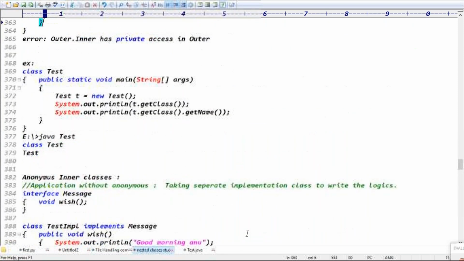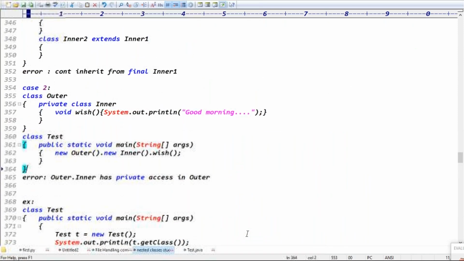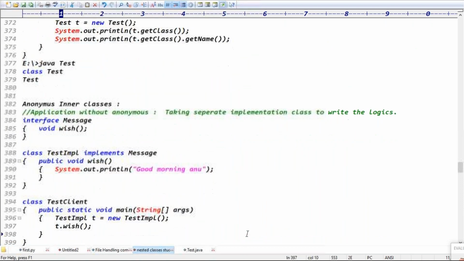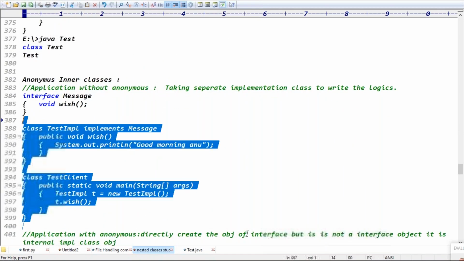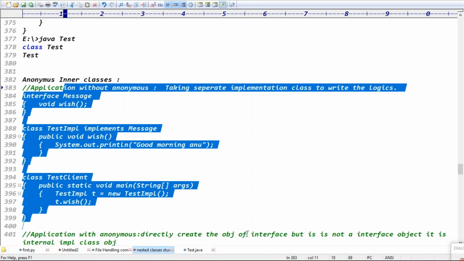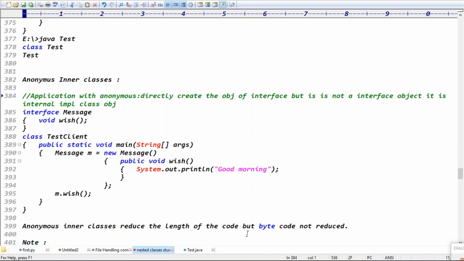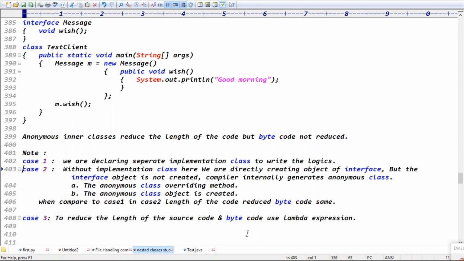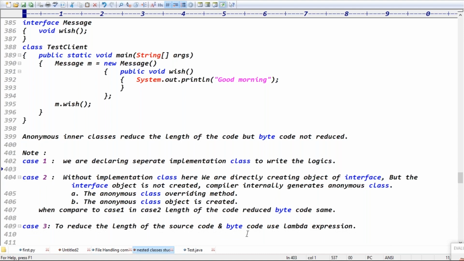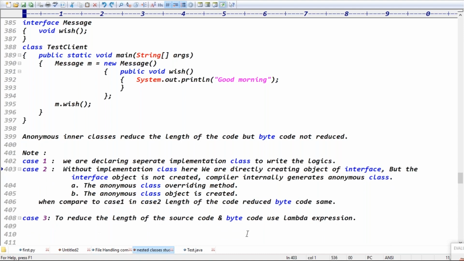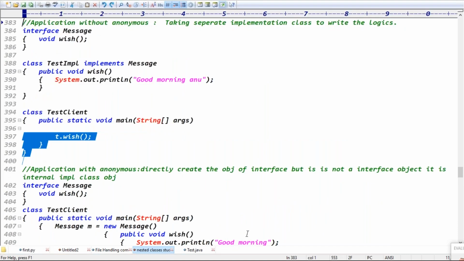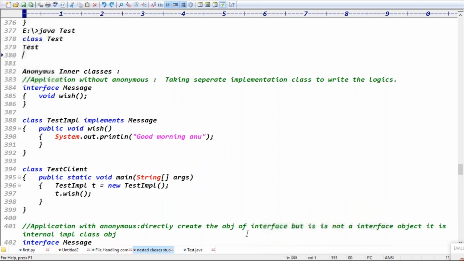Guys, that's case one, case two, case three. Let me make case one. This is the application without anonymous inner class. This is case one code. You can write case one over there. Here, case one is there.